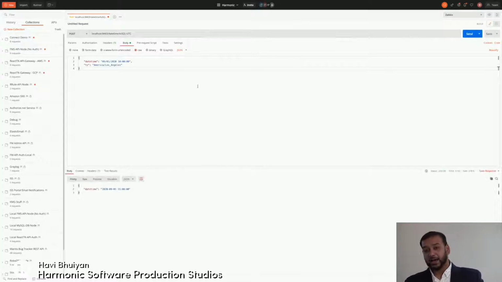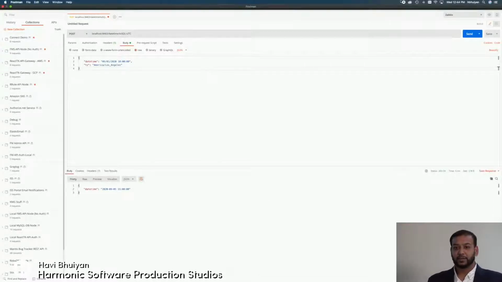So we're just testing out our routes to make sure that they all work, right? Always good measure. We want to make sure that we're not just building something that doesn't work.